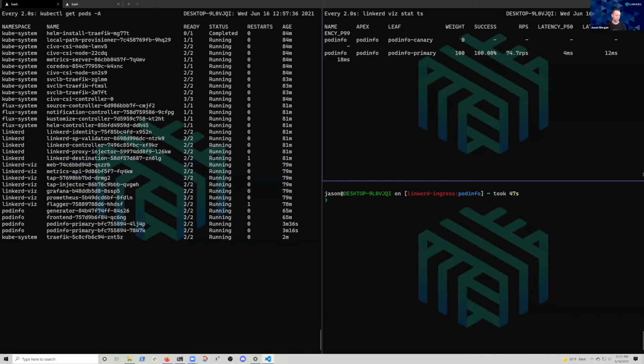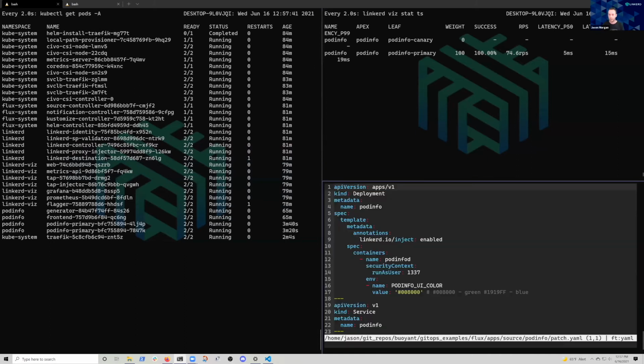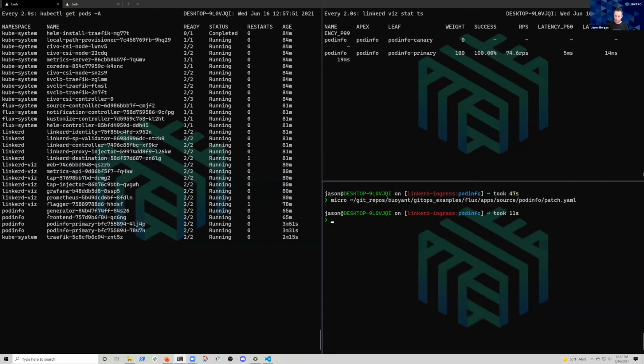So let's go ahead and once again update that deployment. Now we're in green, but we're going to go to blue. So let's fix that. All right, so once again, reapply, and we're going to let Flagger take over.